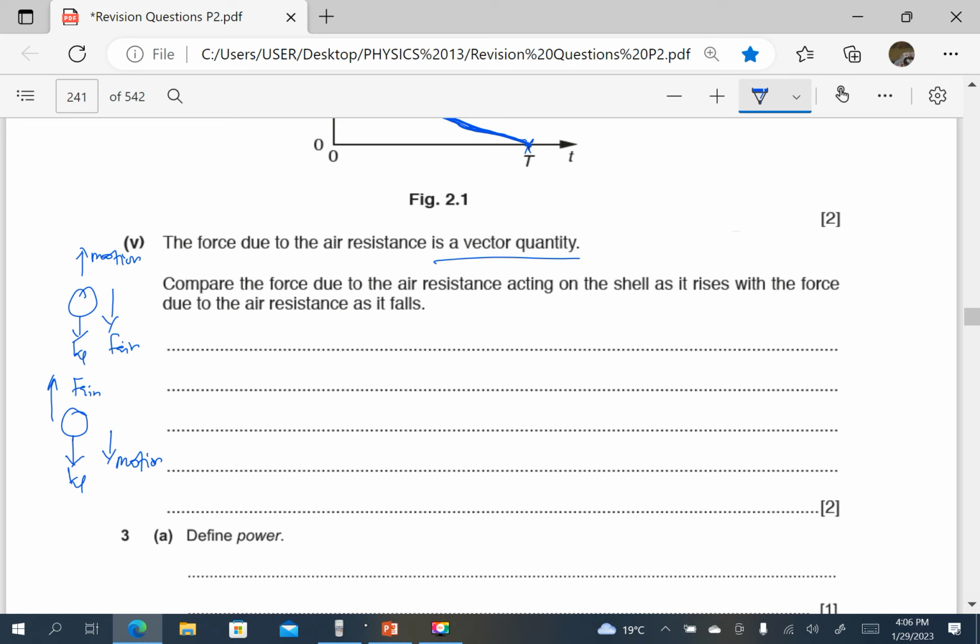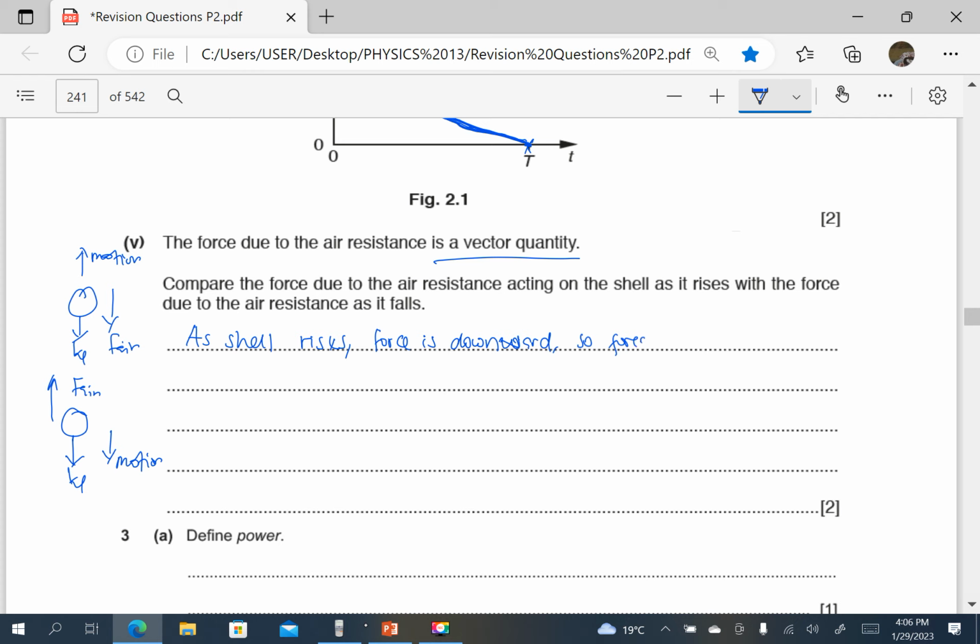As the shell rises, the air resistance force is downwards. So the force decreases as the speed decreases when the ball is moving upwards. As the shell rises, the force due to air is downwards.